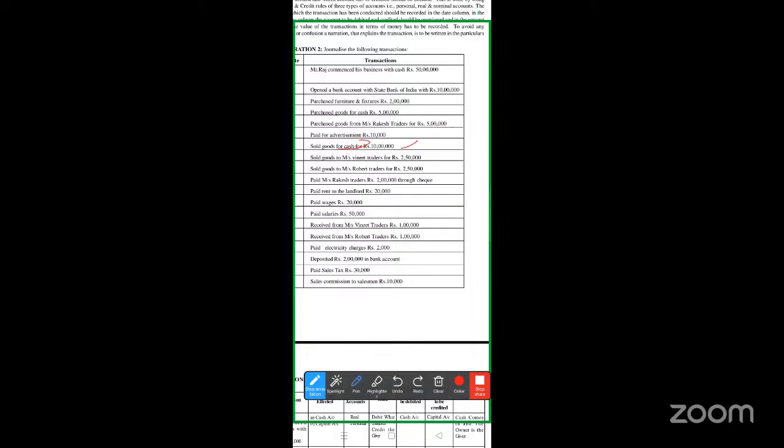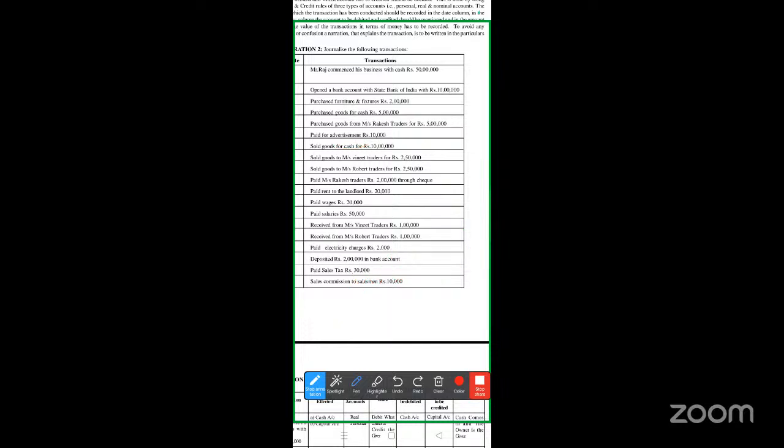And what are we receiving? Sold goods for cash. When you are selling goods, you will receive cash. Cash is again a real account. Debit what comes in, credit what goes out. Now tell me, whenever you are selling goods, is the cash coming into the business or going out of the business? So cash is coming into the business, so the entry would be cash account debit to sales account. Goods are going out in the form of sales.